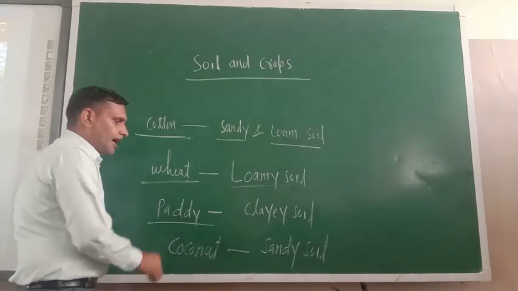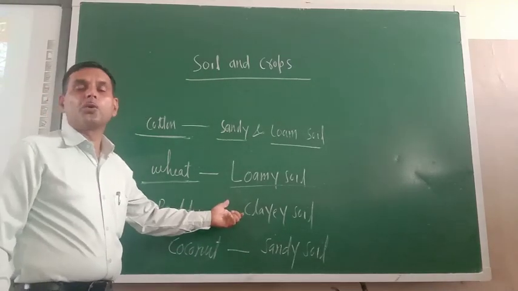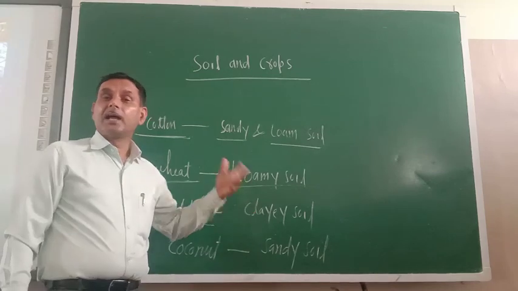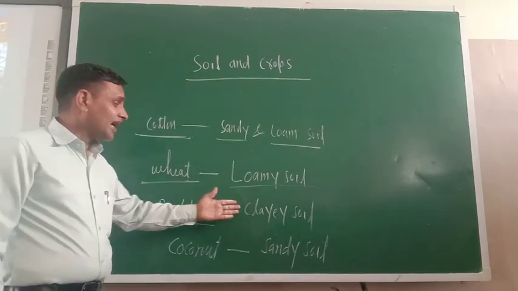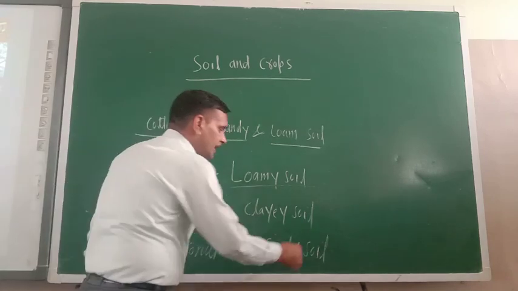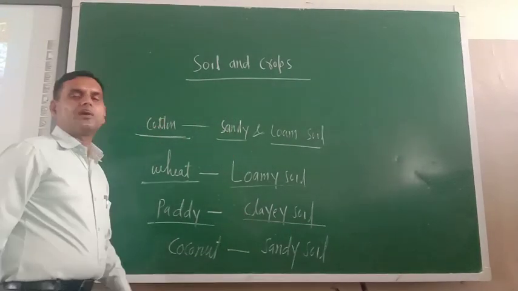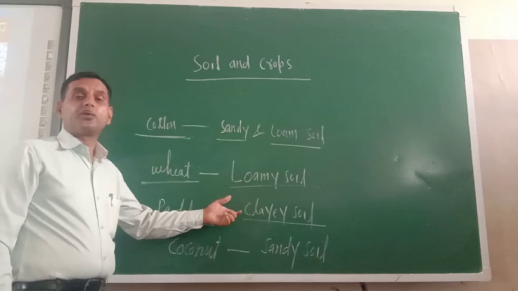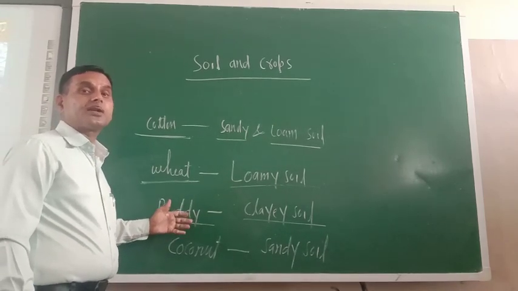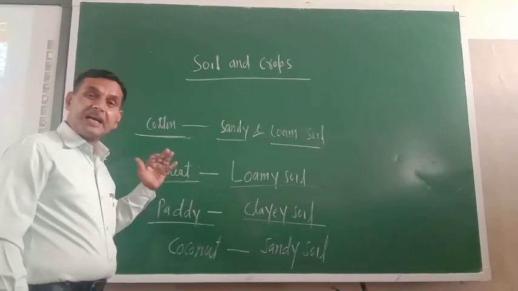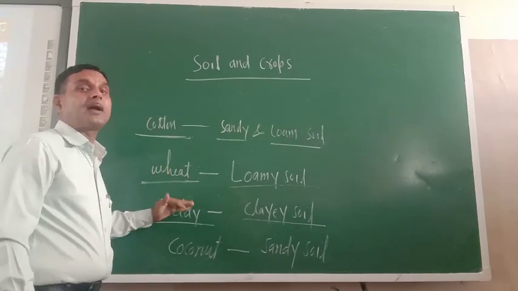Paddy, you know that paddy is mostly grown in clay soil, and in Chhattisgarh and Andhra, basically clay soil is found. So in clay soil, what particles are found? Clay particles are found. That is why those clay particles are very much suitable for the cultivation and growth of the paddy plant.